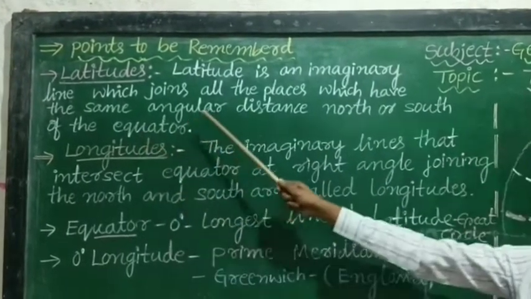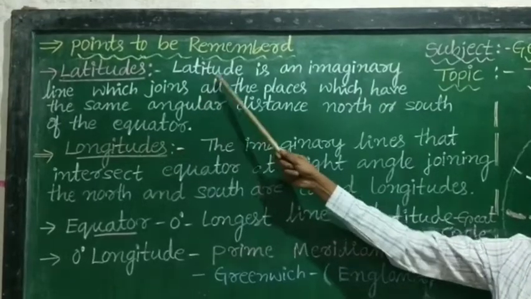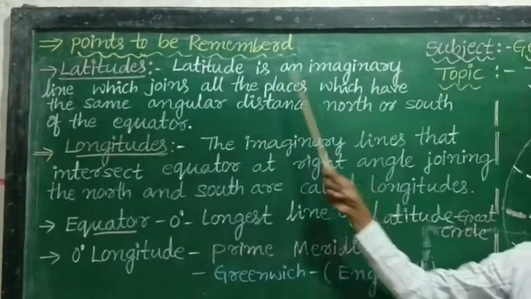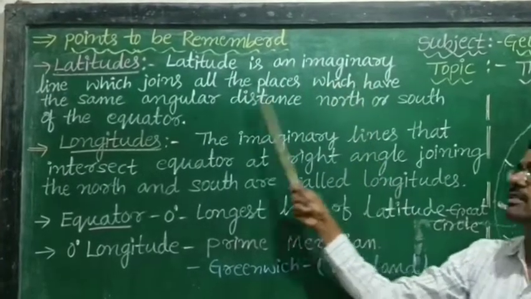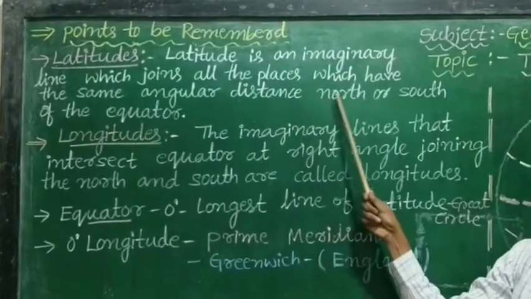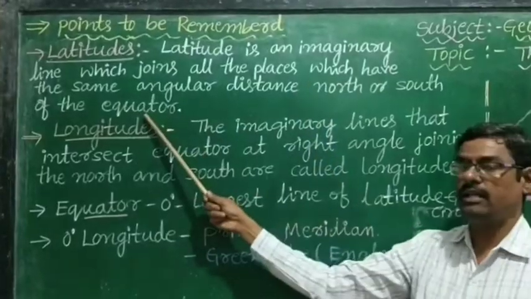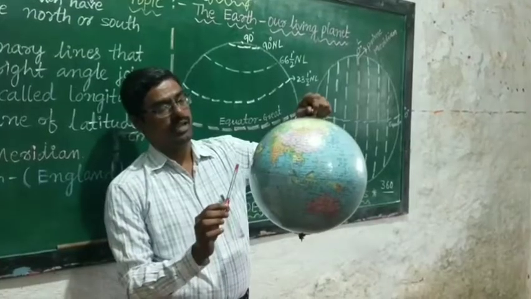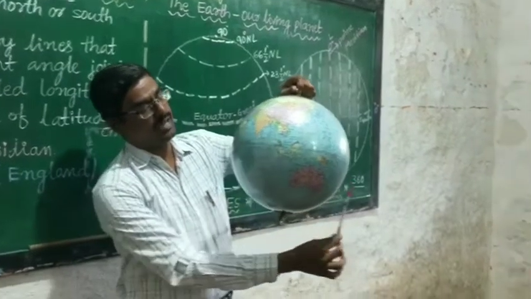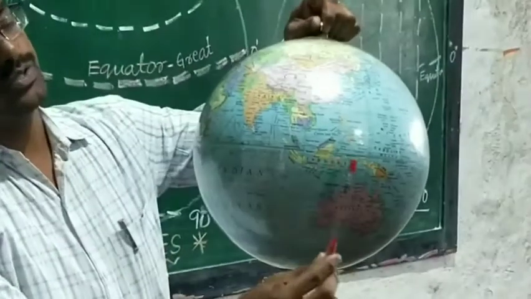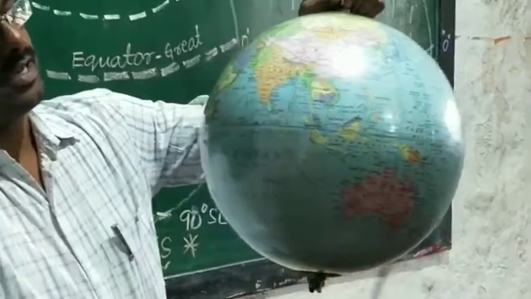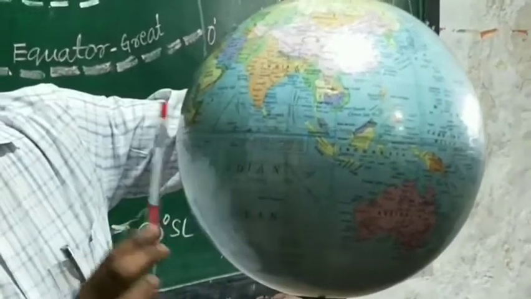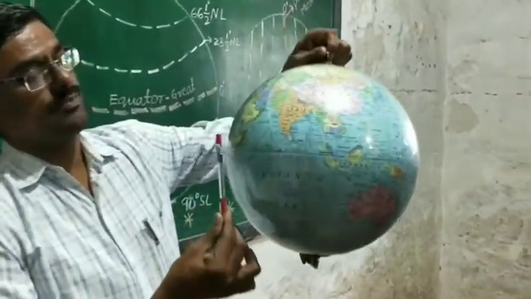Once again, what is latitude? Latitude is an imaginary line which joins all the places which have the same angular distance north or south of the equator. So these are called latitudes.